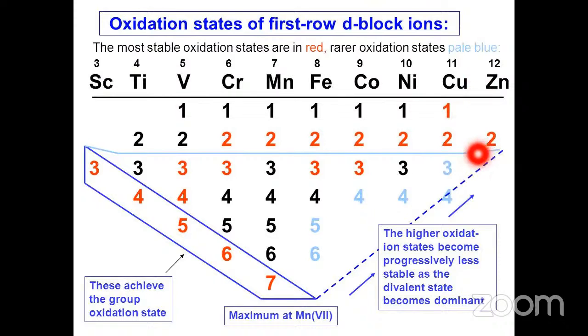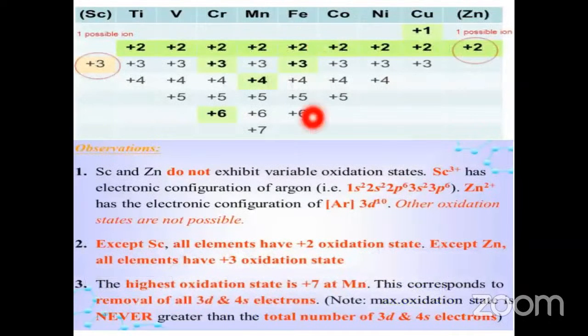Here, scandium exhibits only the +3 oxidation state, and zinc only the +2 oxidation state. The maximum oxidation state in the 3d series is exhibited by manganese, that is the +7 oxidation state. The lowest oxidation state is +1, exhibited mostly by copper because it is a stable oxidation state of copper. Scandium gives only one possible ion, and zinc also gives only one possible ion.